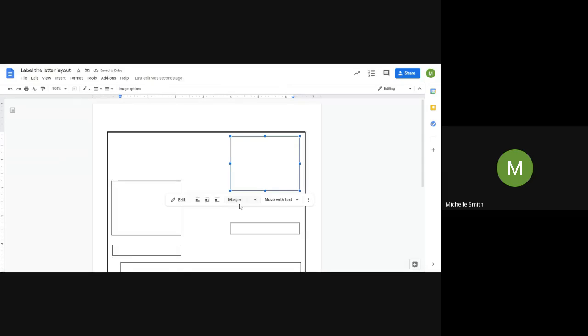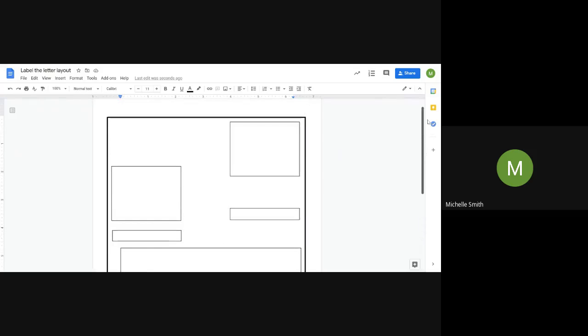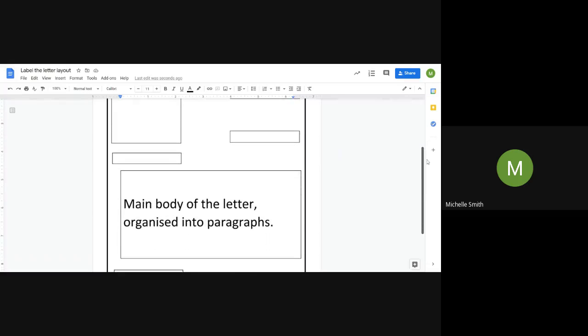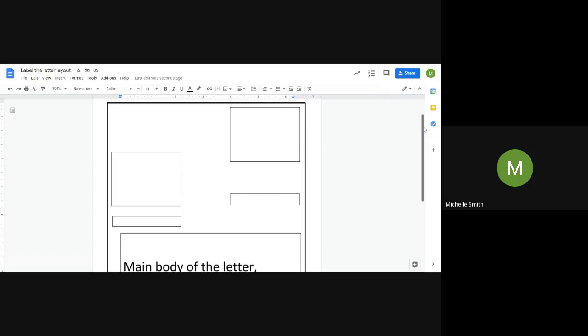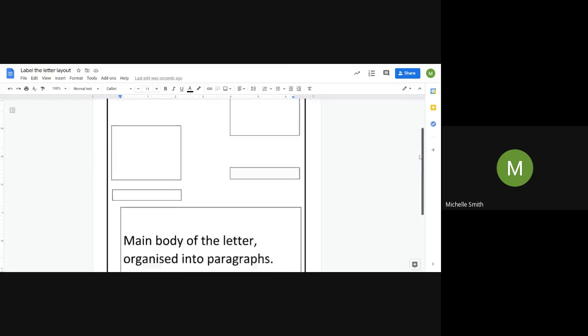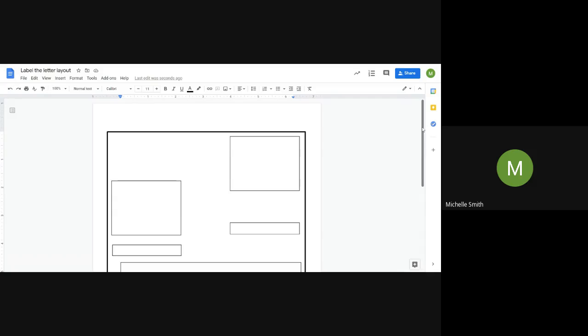And this is one of the documents that you're going to need to hand in at the end of the session so we know that you've labelled the letter correctly. If you're stuck, a good idea might be to go back through the quiz and see what we talked about. Obviously, if you're really stuck and you need some help, make sure you're on that Google Meet and you can ask your tutor who is there. Okay, so you might want to pause this video now for a couple of minutes, label the letter, and then we'll go through where everything should be and make sure we're all on the right page.